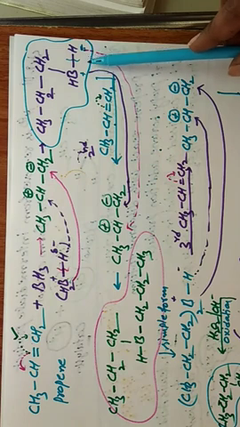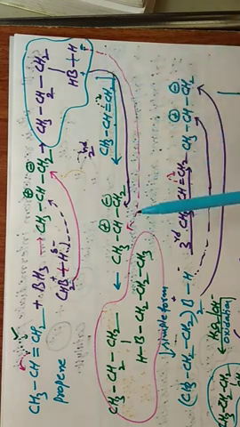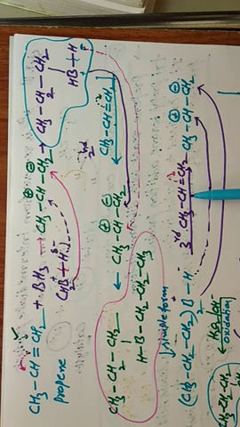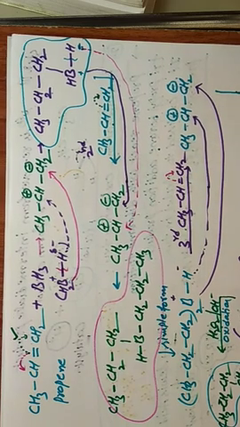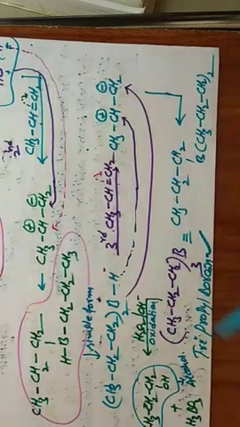We get a second molecule interacting in the same way, and then a third molecule. Finally we get tripropyl borane.